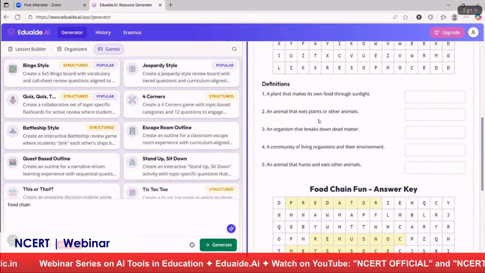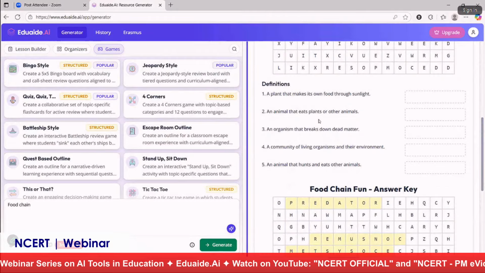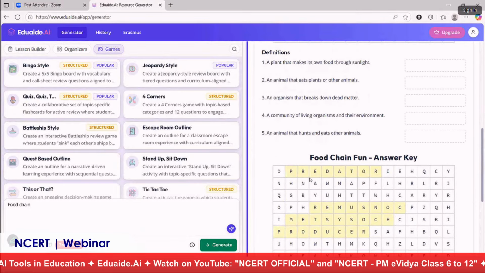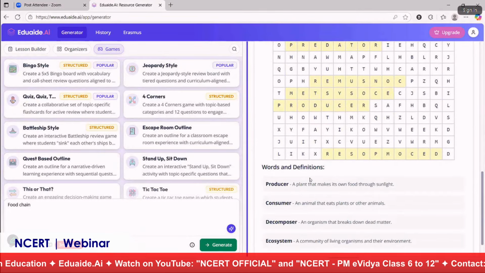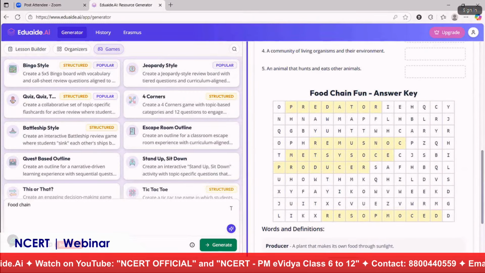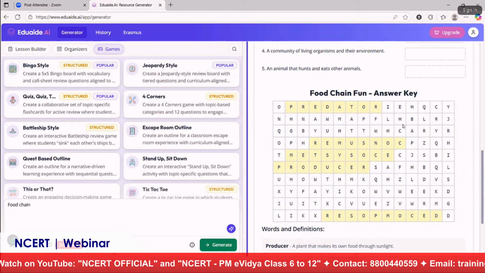So these things are actually very difficult to create. If we want to make something like this, it's going to take a lot of time. But now with these AI tools, it makes our work easy. As you can see here, the definition is there. The key sheet, the answer key for the teacher, is also available.